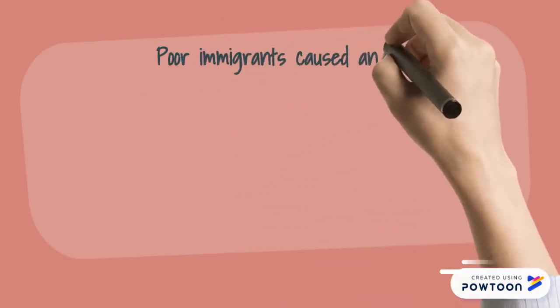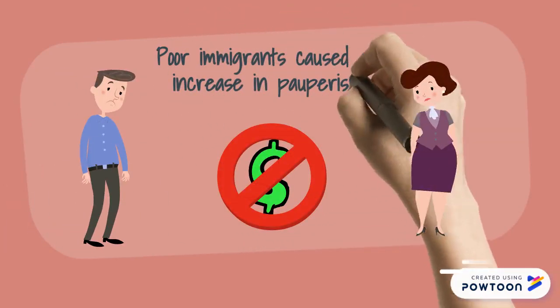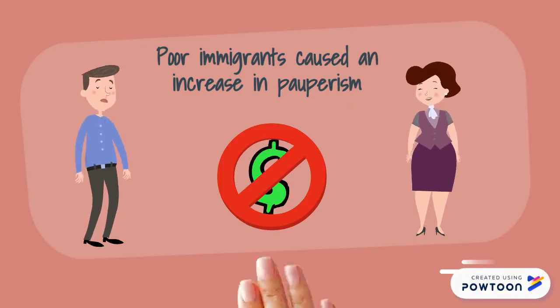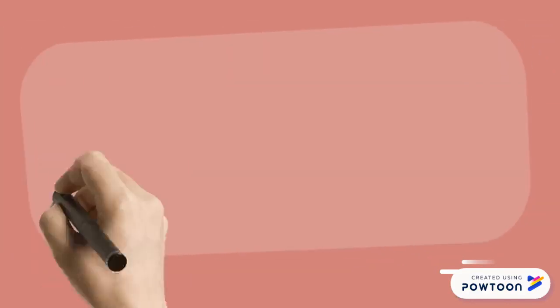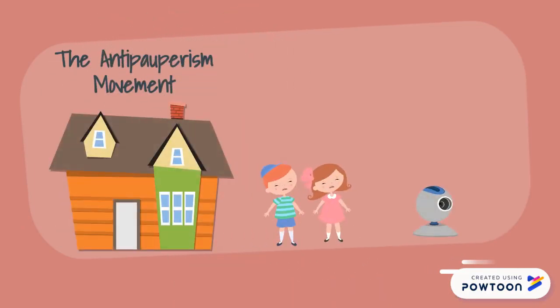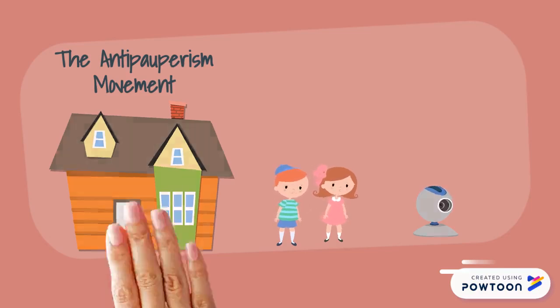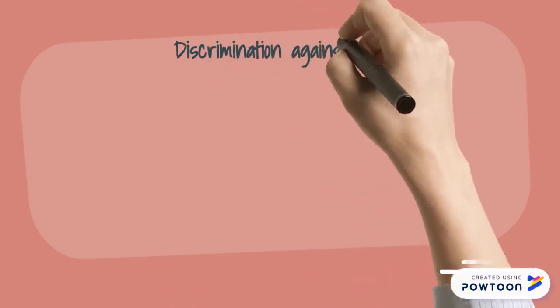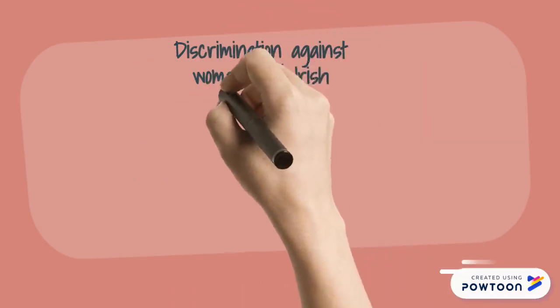During the same time as the temperance movement, Americans feared pauperism as much as alcoholism. With the mass influx of immigrants that were mostly penniless with no job skills, the first strategy sought to vastly increase the number of homeless shelters and to modify their internal operations to make them truly deterrent. The second strategy tried to establish personal. During this time, there was also a large amount of discrimination against women and Irish immigrants.